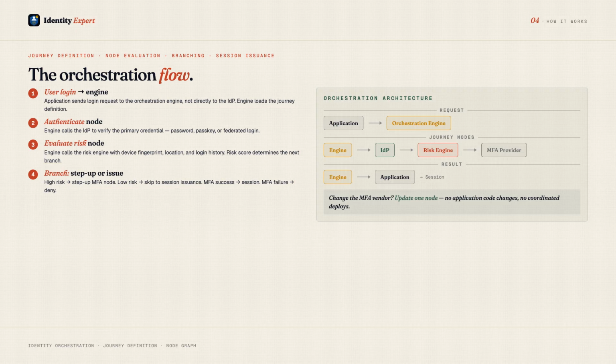The application never knew which IdP was called, which MFA provider was used, or what risk score was evaluated. It just received a session. The entire decision tree lives in the journey definition. Change the MFA provider, update the node. Add a new risk check, insert a node. No application code changes, no coordinated deploys.